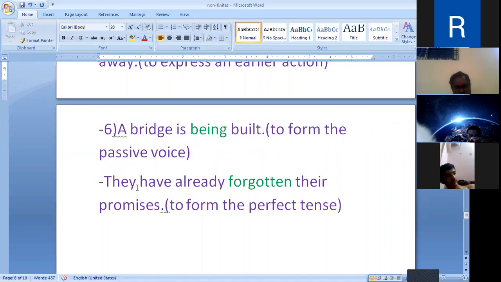Present perfect tense. They had already forgotten their promises. Past perfect tense. And they will have forgotten their promises. Future perfect tense. So, this way, dear friends,